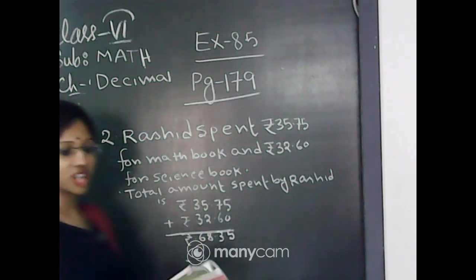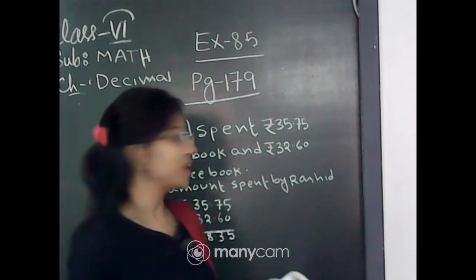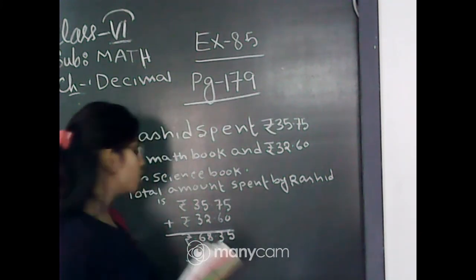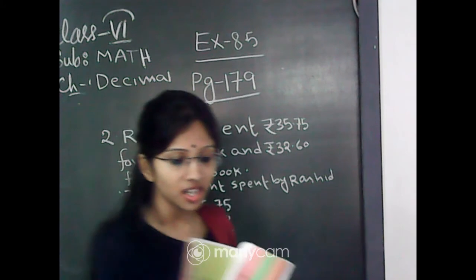Therefore, the total amount of money spent by Rashid is rupees 68.35.